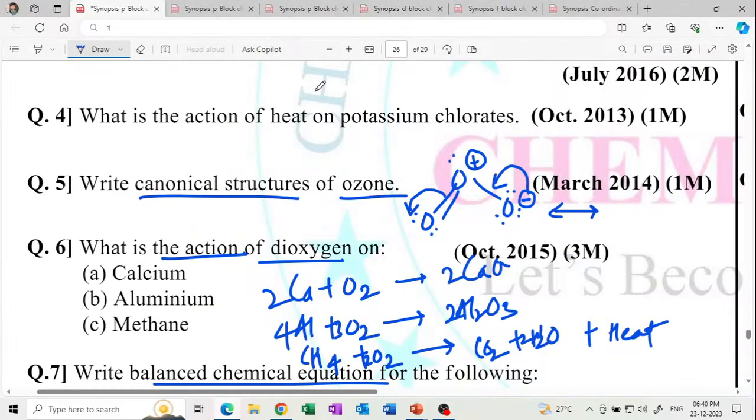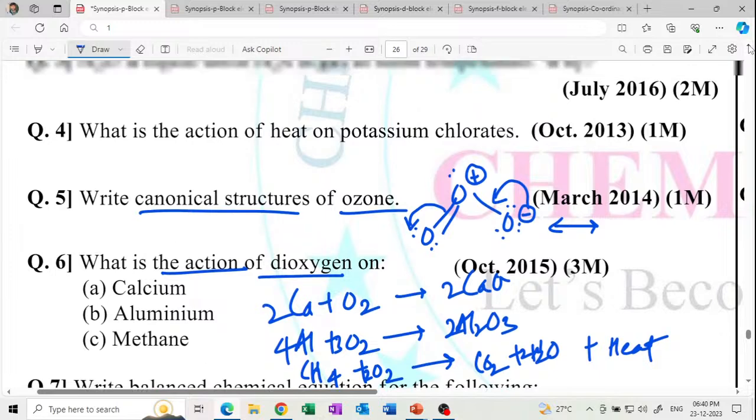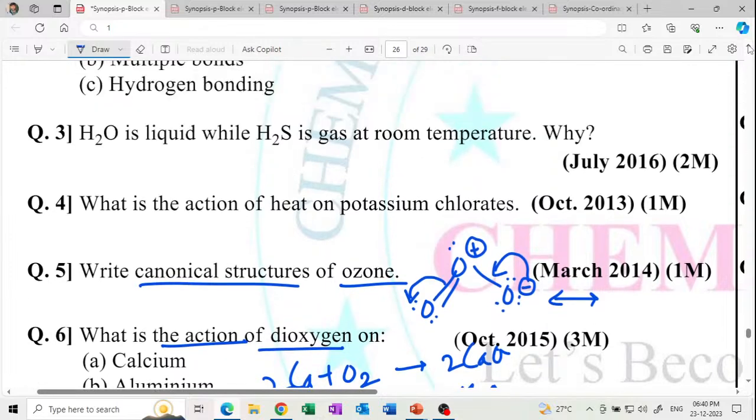What is the action of heat on potassium chlorate? Okay, that's heat on potassium chlorate, KClO3. KClO3 plus heat gives 2 KCl plus 3 O2, so there is formation of oxygen gas.